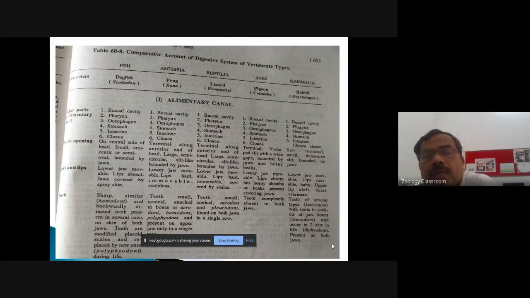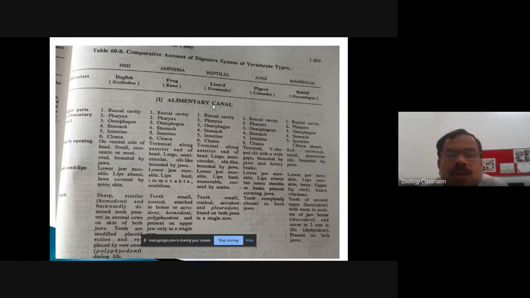Okay, the title is written, that is the comparative account of the digestive system of vertebrate type. Now look here. This is the account for the fish. This is the account for the class Amphibia. This is the account for the Reptilia. Then this is the account for the aves, and the final column shows the account of the mammals.